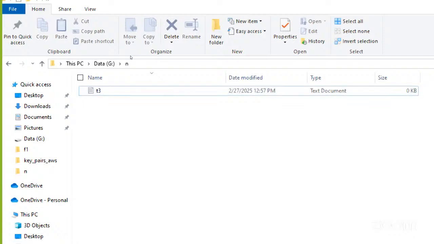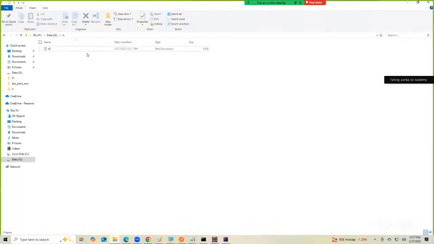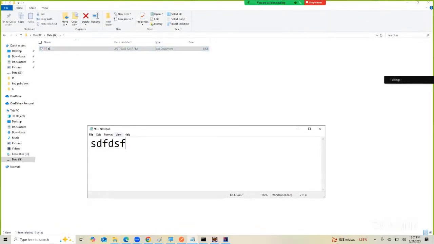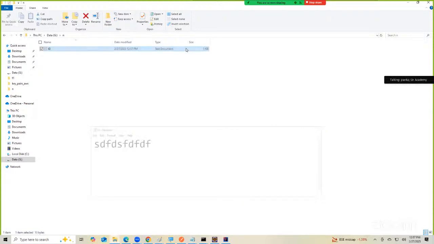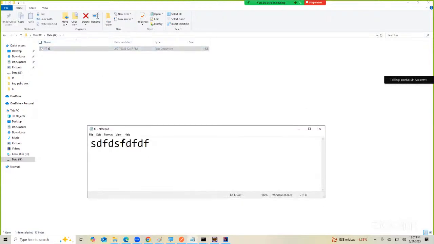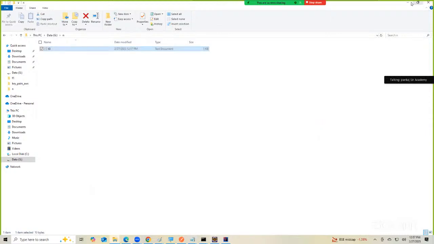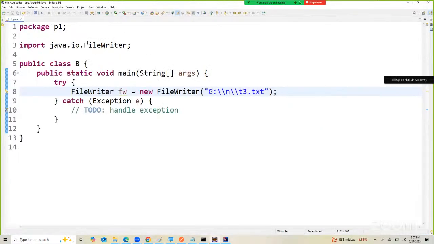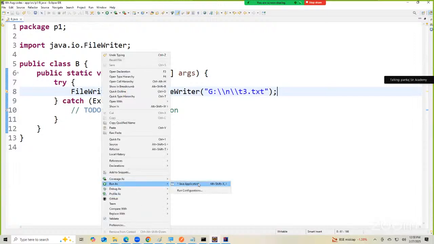If the file is not there, FileReader cannot create a file. But a FileWriter, if the file is not there, will automatically create a file, which matches my system time. Okay. Now I'll go to this file and write some content. Do we have some content in the file? Yes. Now I will run this program again. Right click, run as Java application.